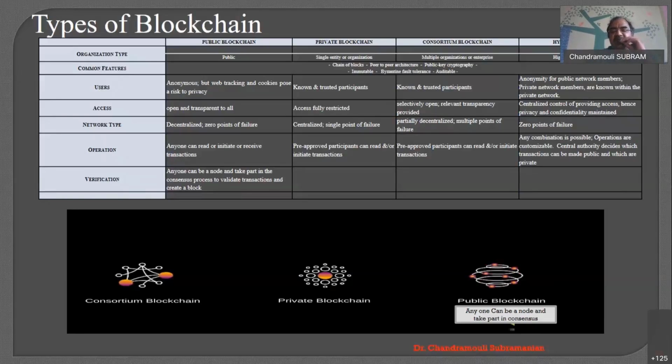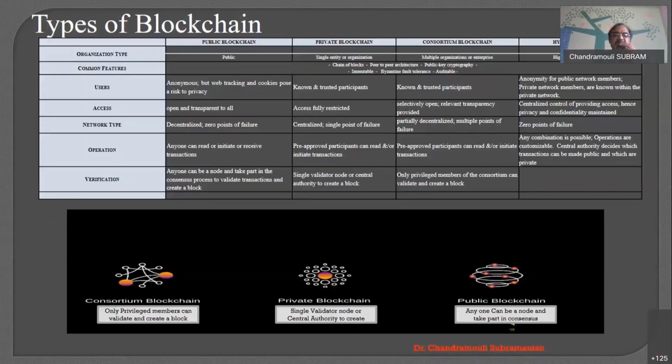Who verifies the transaction? As far as the public blockchain is concerned, anyone can be a node and anyone can take part as a miner. Anybody can verify the transaction. But in the private blockchain it is a single node, single validation, or there is a central authority to create the blocks or manage the blockchain. In the consortium, only privileged members can validate and create a block. In the hybrid, the public network is verified by the block.